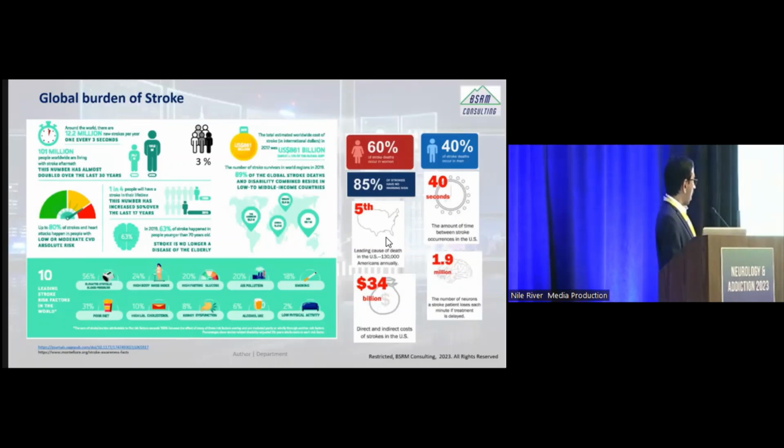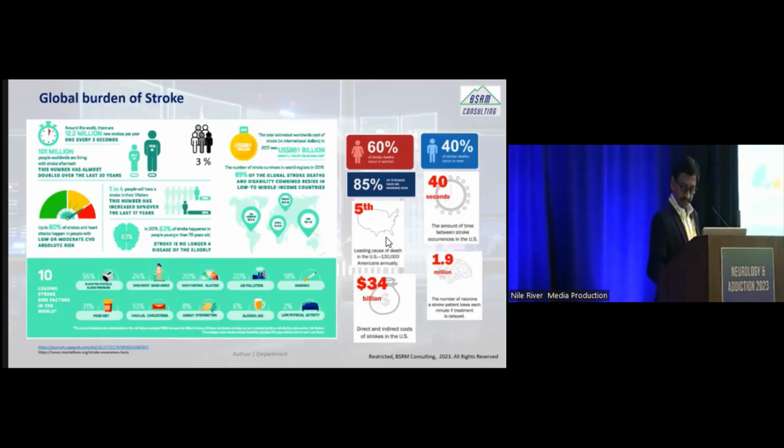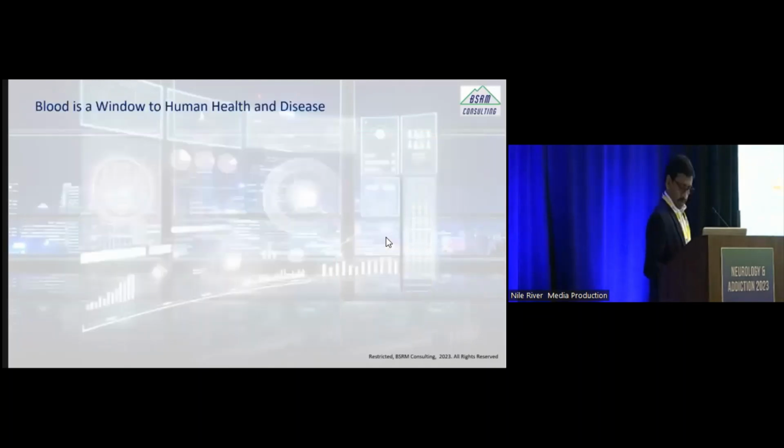If you look at the cost of stroke globally, it accounts for about $881 billion. It's almost $1 trillion. And what are all the risks for stroke? Elevated blood pressure, high body mass index, high fasting glucose, poor diet, and so on and so forth.